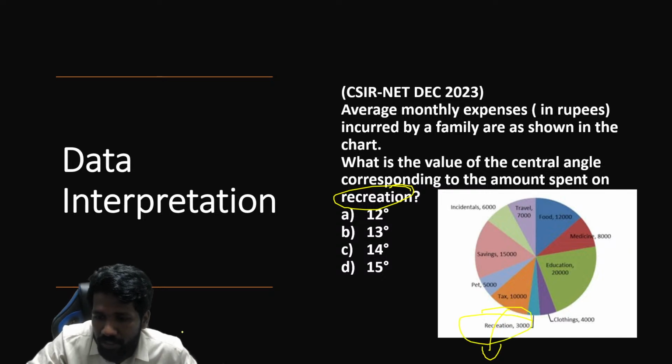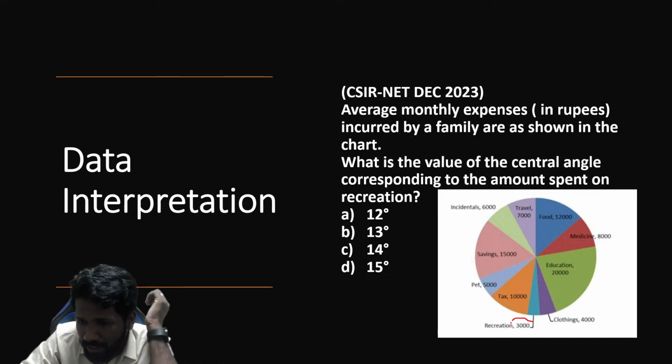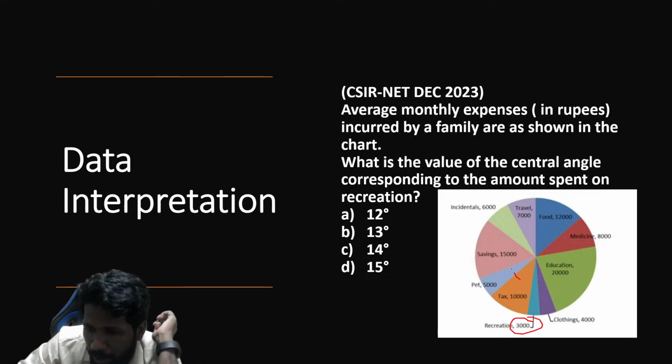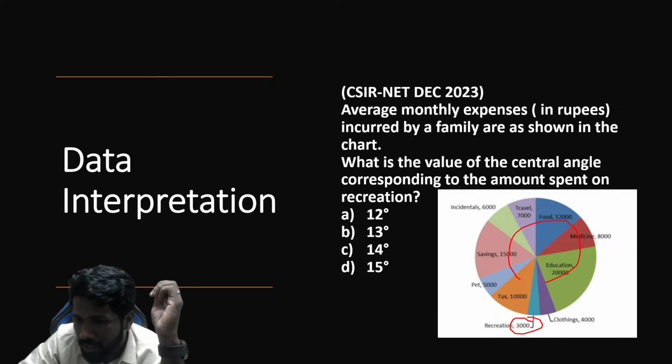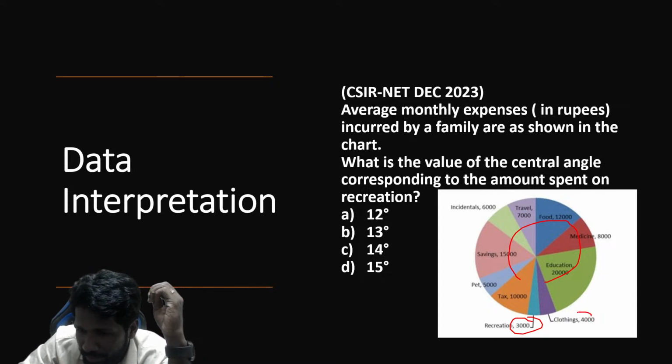3000. Recreation is 3000. So the amount spent on recreation is 3000 compared to what? Compared to the total, so you need to add the total. I haven't added. Has anyone added the total? What is the total? Due to lack of time, please help me out.